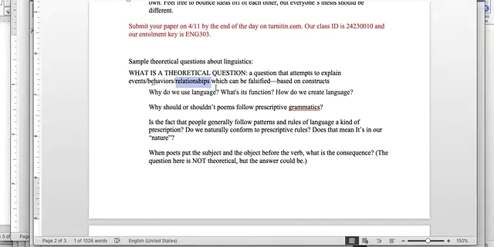So all of this question asking is based on constructs. Constructs are things that groups of people get together and agree about. So you may have heard that something like gender is a social construct. Gender is a thing that groups of people have gathered together and made up, right?